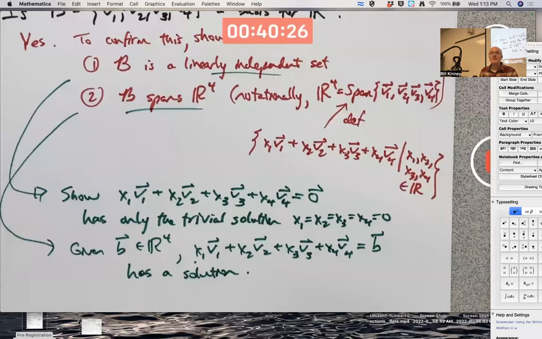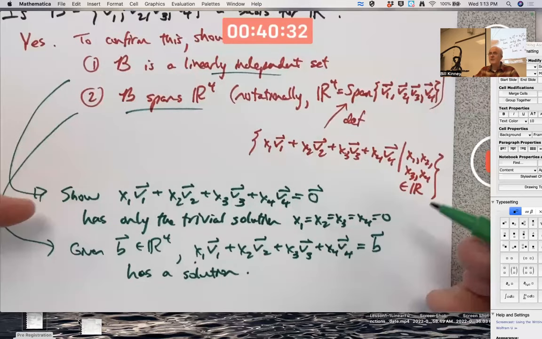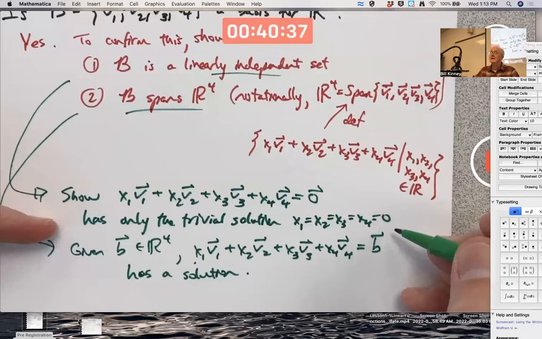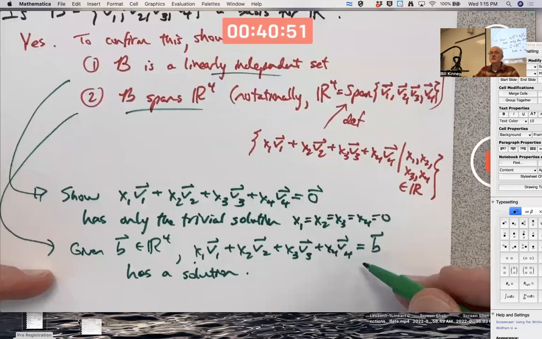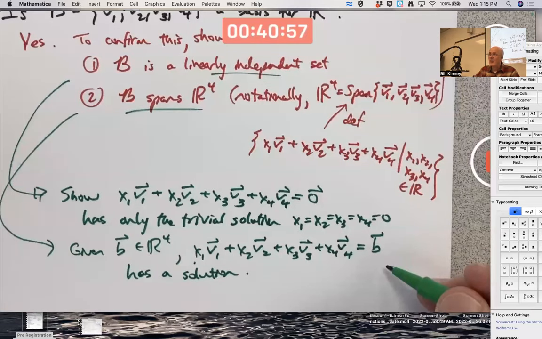In other words, the corresponding linear transformation is onto. If V1 through V4 form a linearly independent set, the corresponding linear transformation is going to have trivial kernel and be one-to-one. To show B spans R4, the corresponding linear transformation is going to be onto. The image will be all of R4. The column space of the matrix will be all of R4.